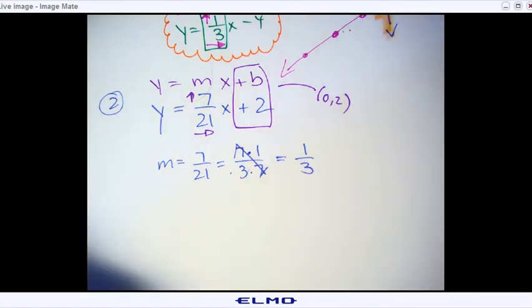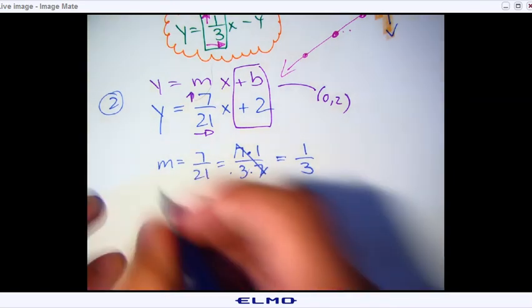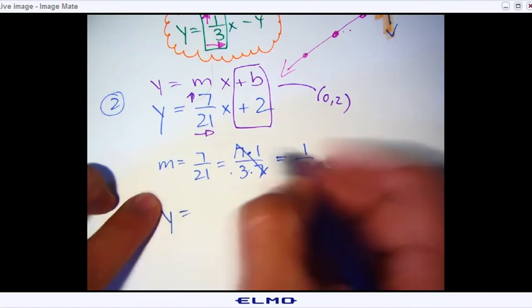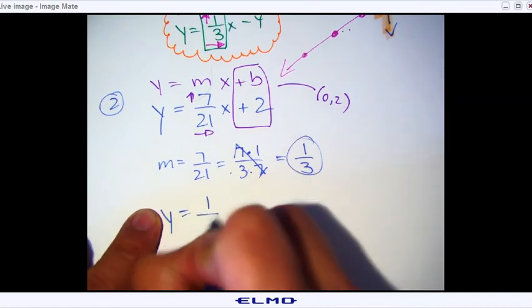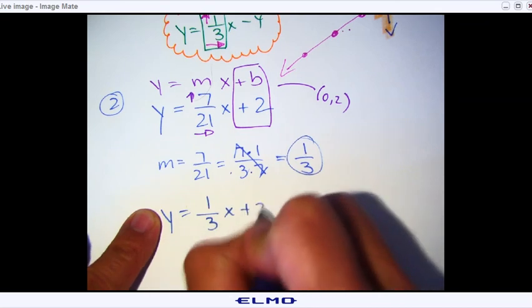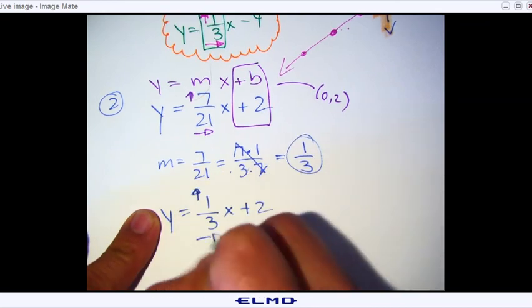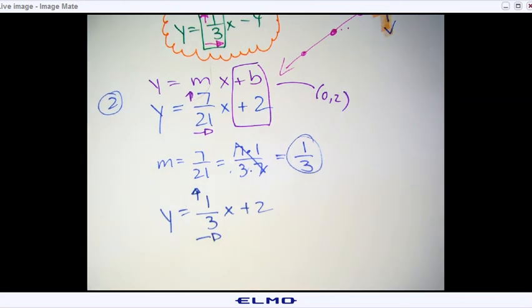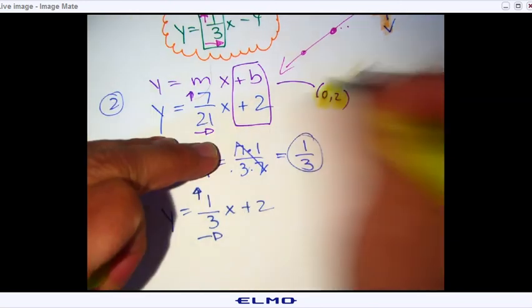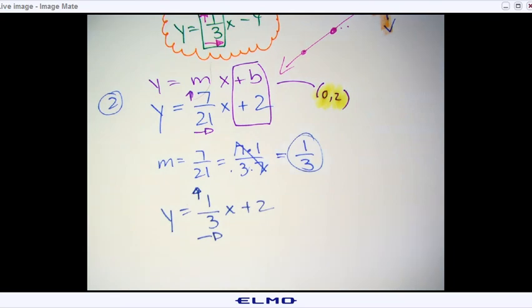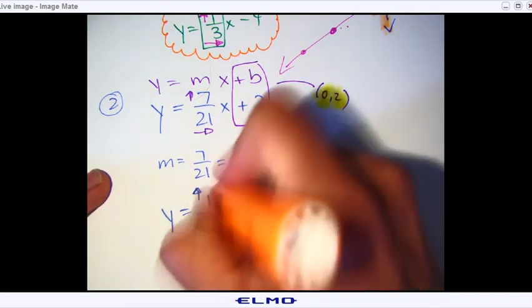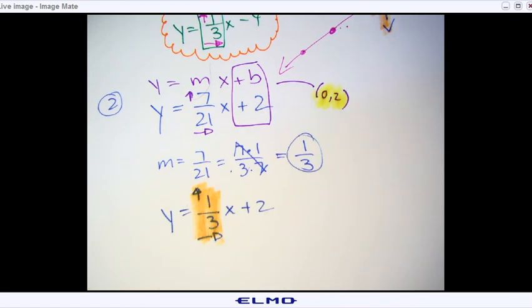So now we're going to go ahead and write the equation over, but the m is now 1 over 3. So y equals 1 over 3x plus 2, and then rise over run. I already know my starting point is 0, 2. Now your m is right here. The slope is what you're going to move: 1 over 3. All right? There you go. You guys got that?